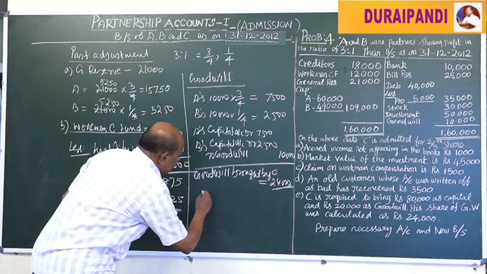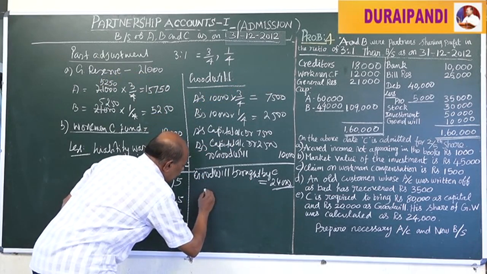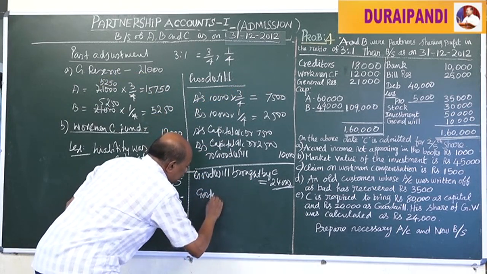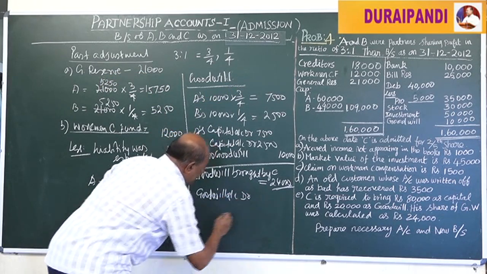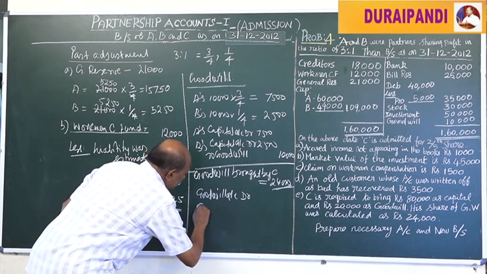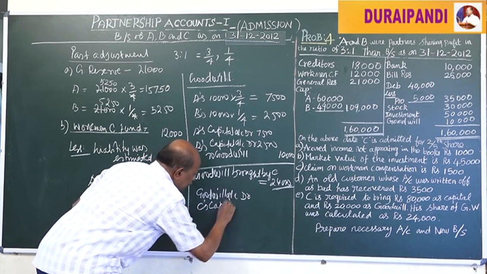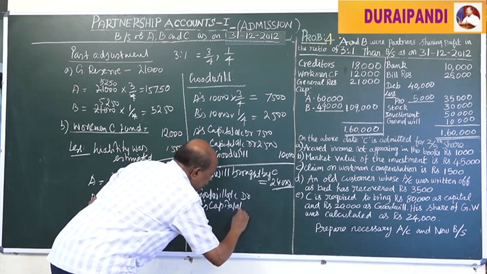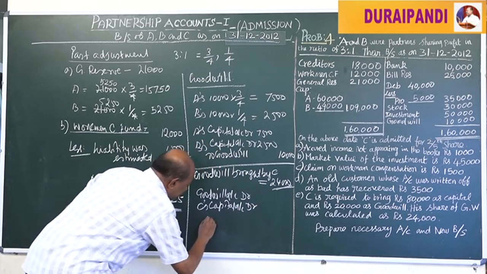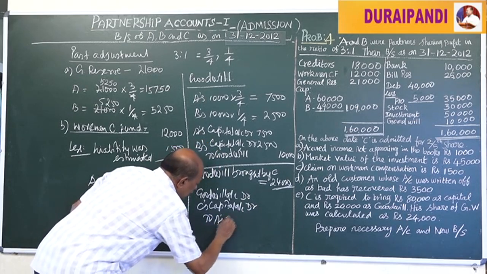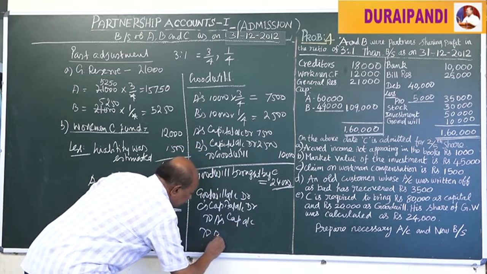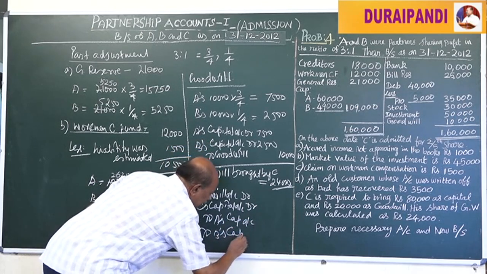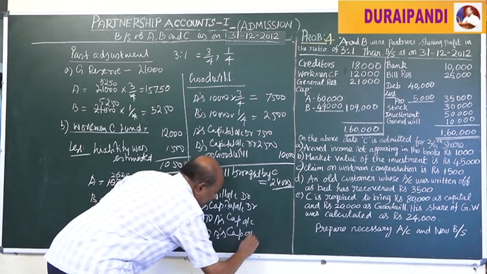That is, goodwill account debtor, C's capital account debtor to A's capital account, to B's capital account.